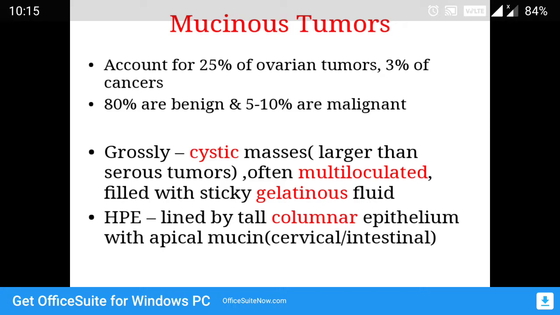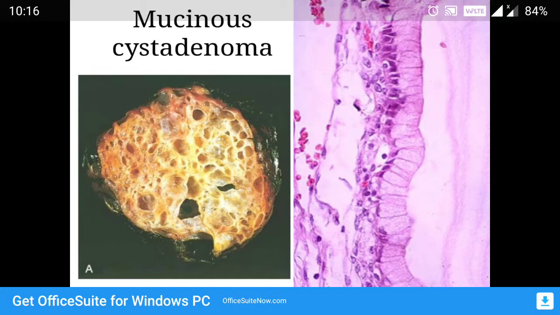Okay, mucinous tumors account for 25% of the ovarian tumors, and like serous, they are also cystic, but there are more chances of multiloculation, and the cyst will have thick gelatinous or mucinous material, whereas in serous tumors, the cyst will have thin serous fluid. And the lining in mucinous tumors is usually mucin secreting epithelium, either resembling cervical epithelium or intestinal epithelium. You can see the mucinous cystadenoma. Usually they are multiloculated, and the lining epithelium is columnar but mucin secreting.